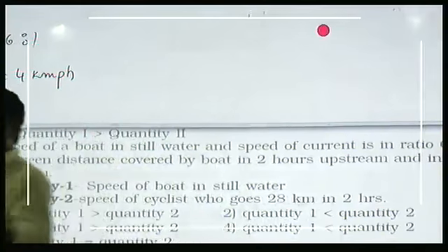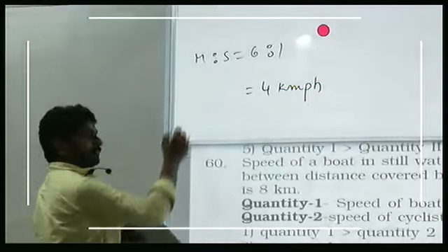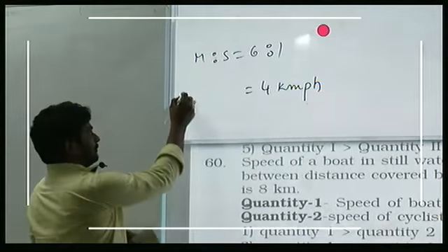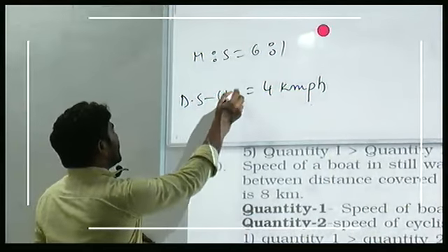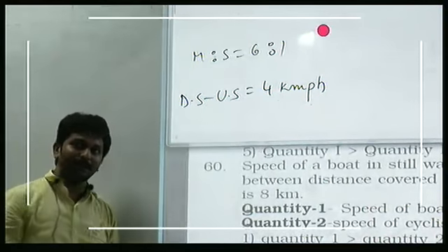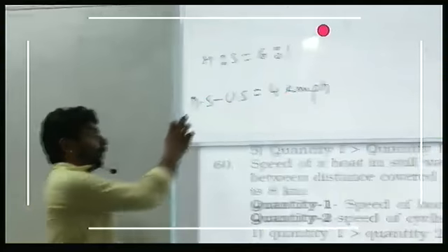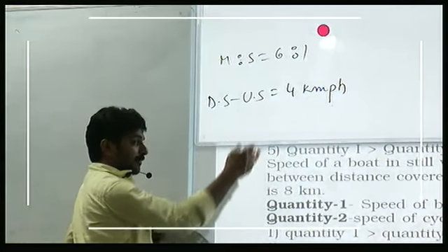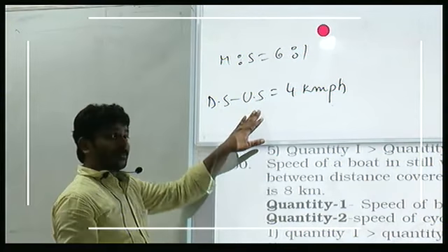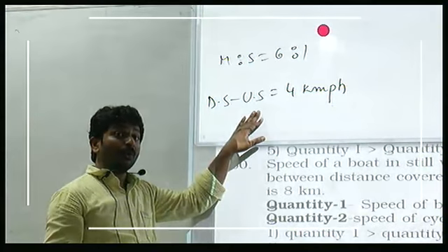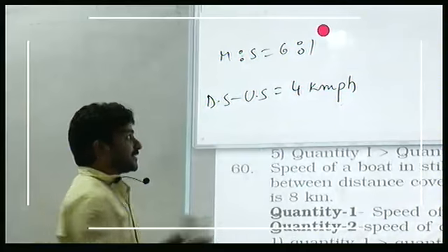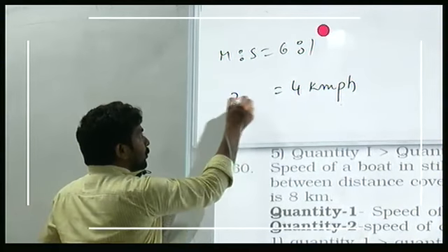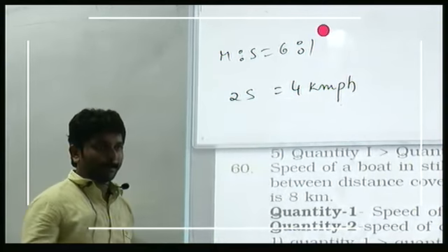Upstream and downstream. So downstream and then upstream, the difference is 4 km/h. Yes or no? What do you mean by this? M plus S, what is this? M minus S. Downstream minus upstream will give you 2S. 2S is equal to 4 km/h.